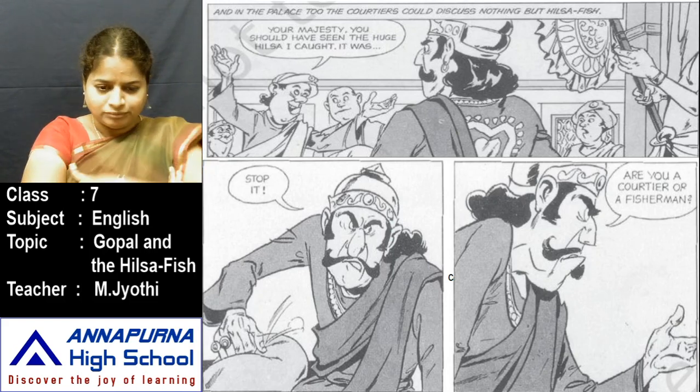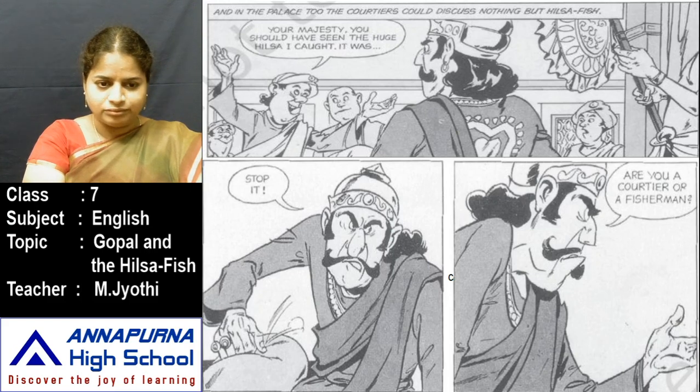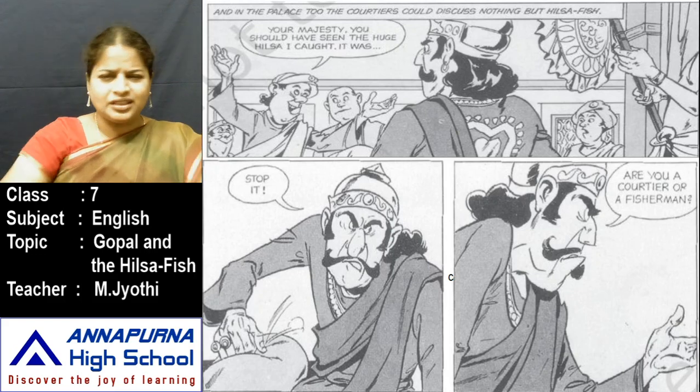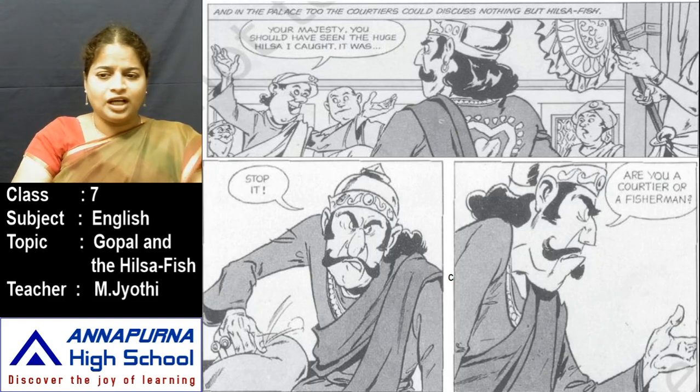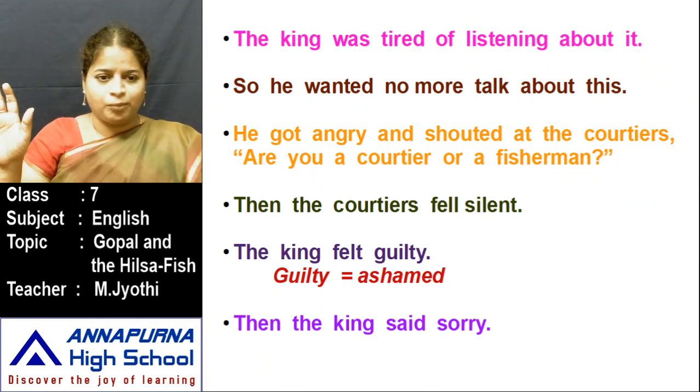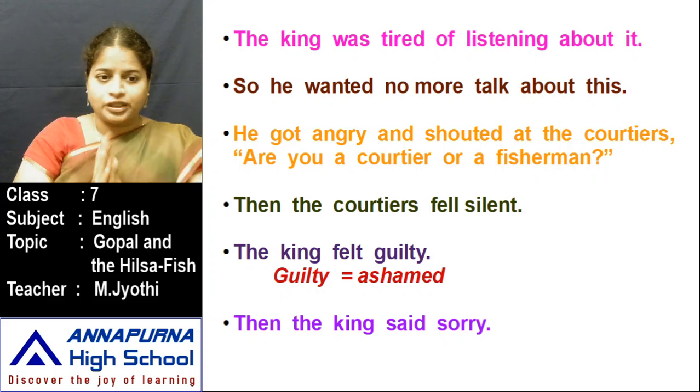Then what happened? The courtiers fell silent, because the king shouted at them. Now the king also felt guilty because he shouted, no. Is it good, children? No. So the king also felt guilty. I'll show you. See, the king was tired of listening, so he wanted no more talk about this. He got angry and shouted at them, are you a courtier or a fisherman?